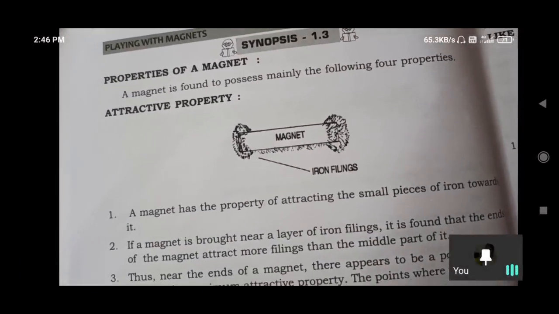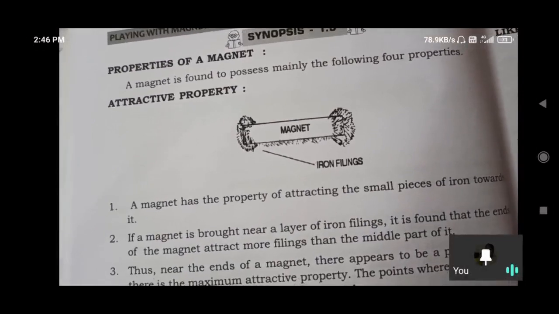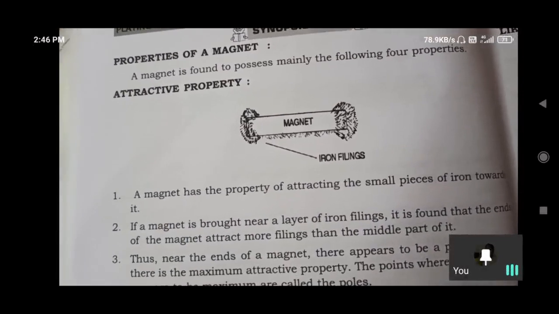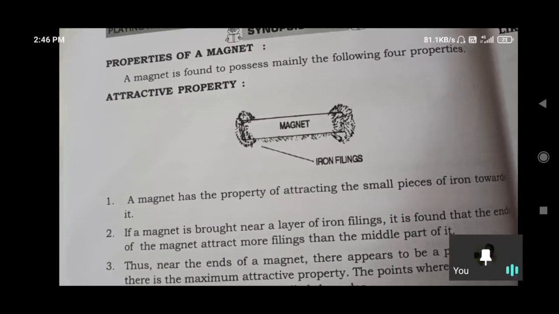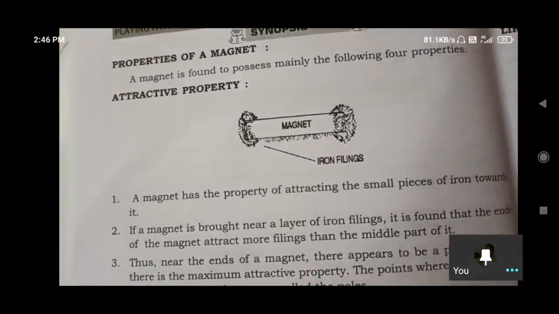If a magnet is brought near a layer of iron filings, it is found that the ends of the magnet attract more filings than the middle part of it. The ends attract the iron filings most.